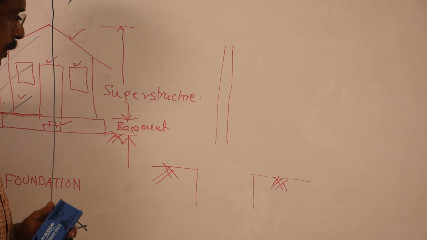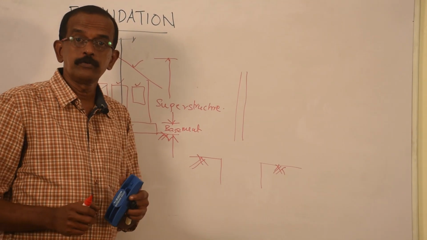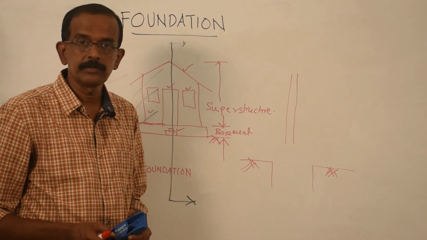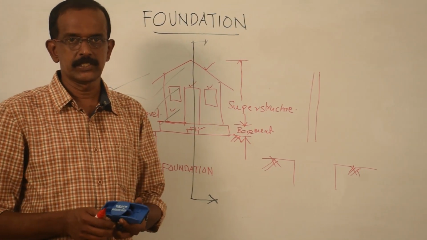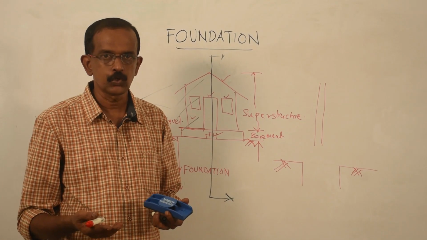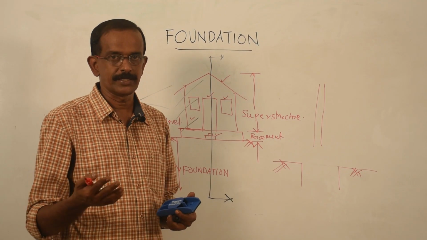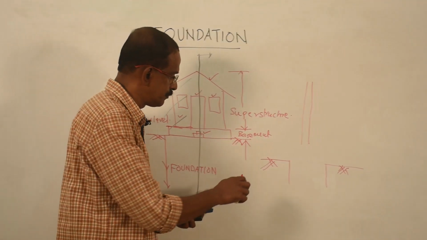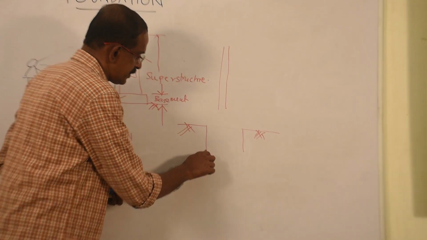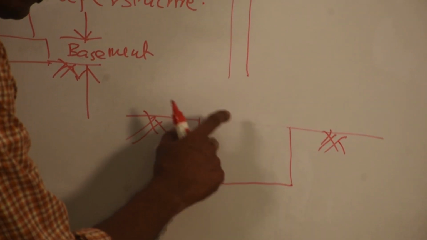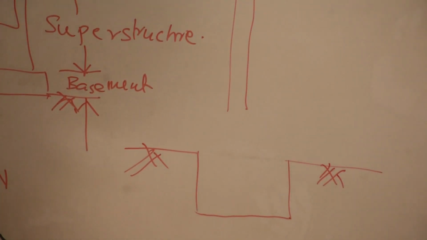Now, what about the depth of excavation? That depends on so many factors, such as type of the soil, type of the building, etcetera. Say assume 1 meter depth. So 1 meter width and 1 meter depth of soil should be removed first to construct that 20 centimeter wall.